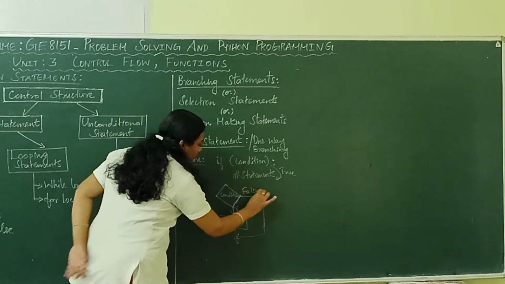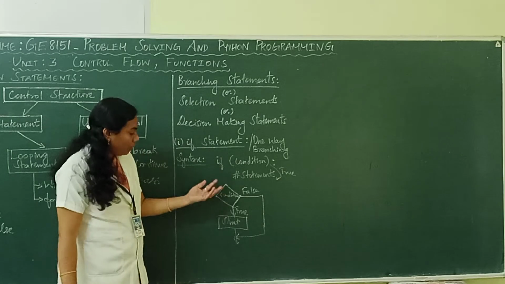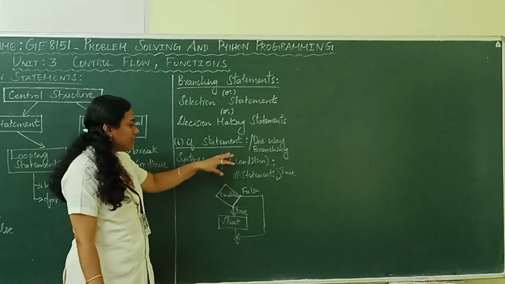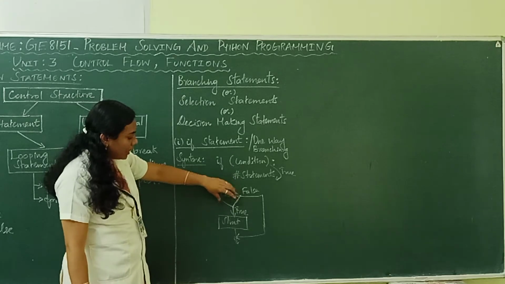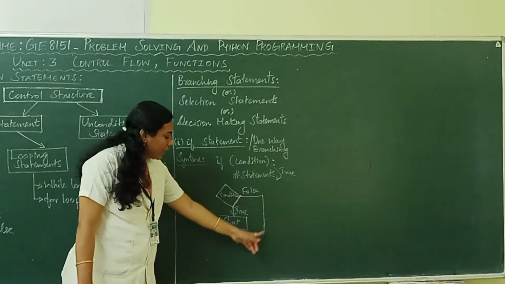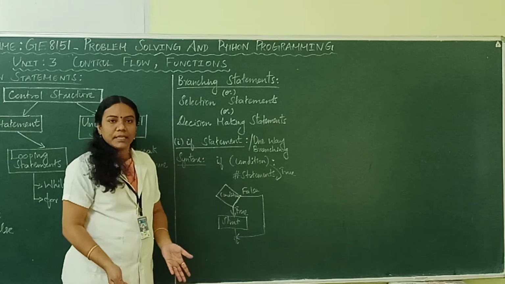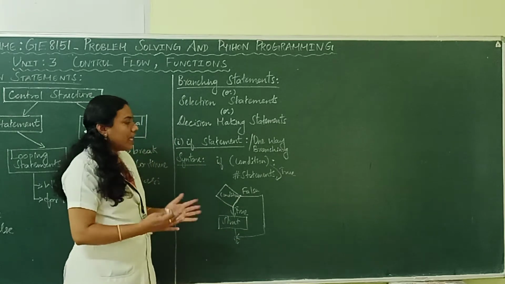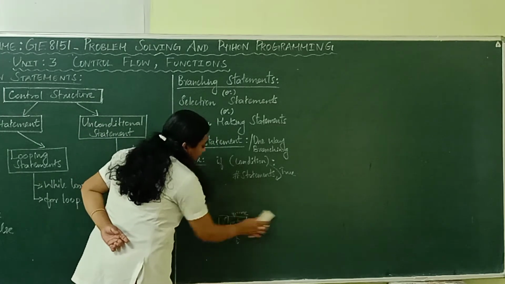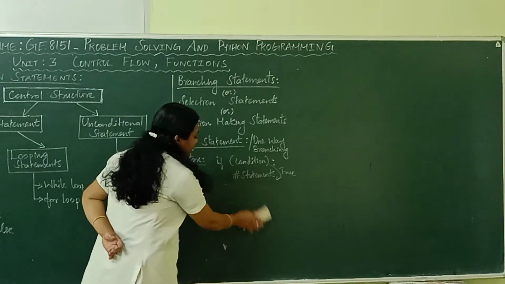So this is the flow chart representation of this simple if. We are providing a condition. If the condition is true, some statement will get executed. If the condition is false, automatically the next statement will get executed. That is, the false part will not be considered. Let us see an example.